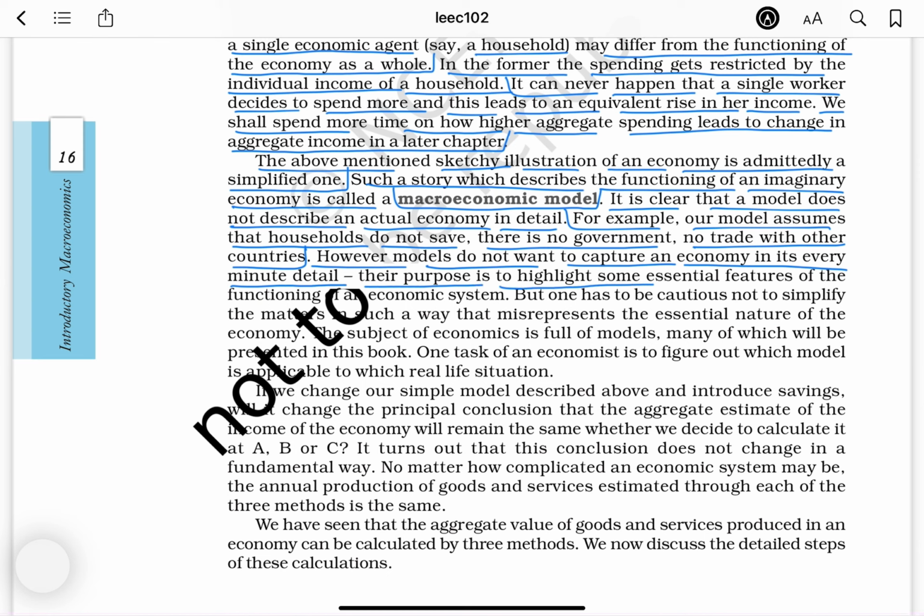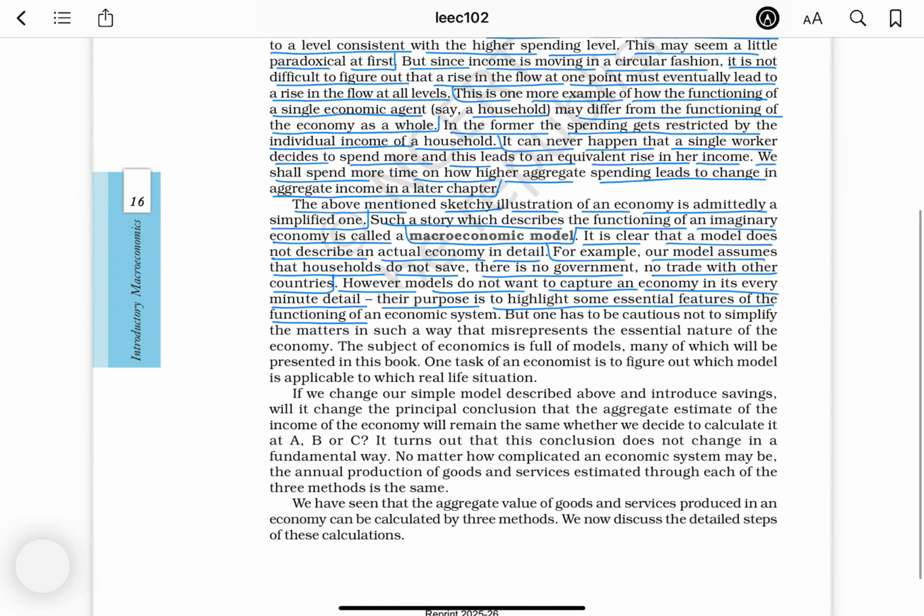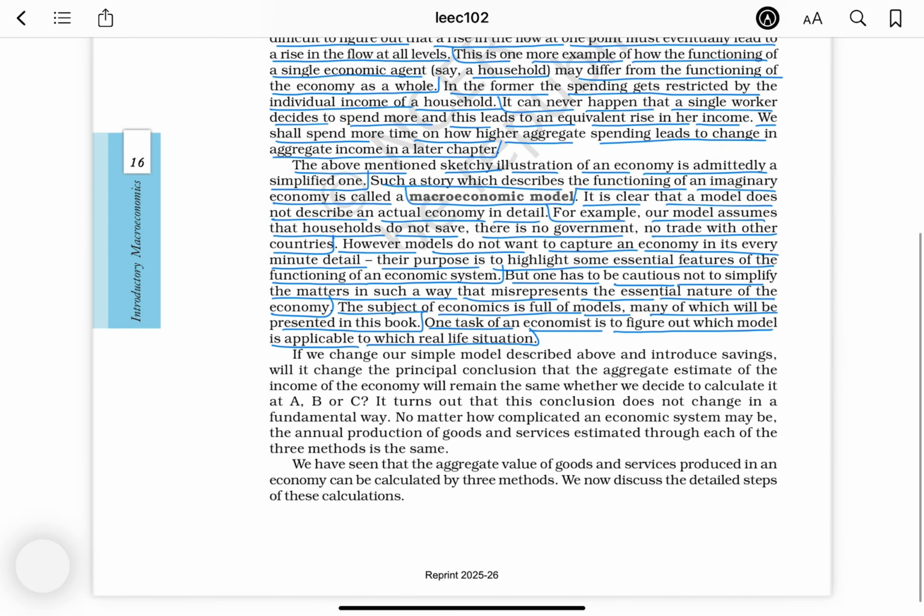However, models do not want to capture an economy in its every minute detail. Their purpose is to highlight some essential features of the functioning of an economic system, but one has to be cautious not to simplify matters in such a way that misrepresents the essential nature of the economy. The subject of economics is full of models, many of which will be presented in this book. One task of an economist is to figure out which model is applicable to which real situation.